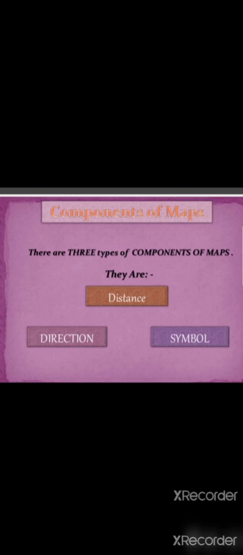Students, we have this question in our book bag. 2 mark. What are the three components of maps? There are three components of maps. They are distance, direction and symbol.